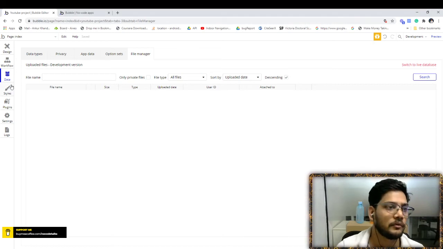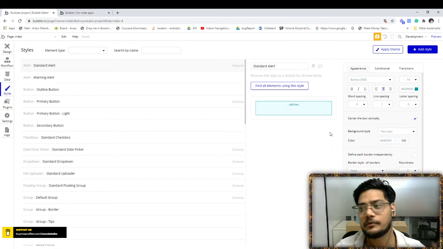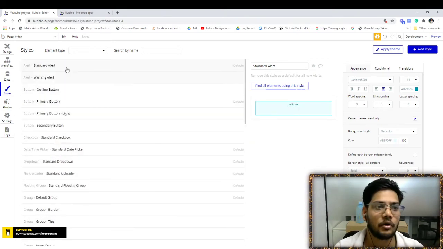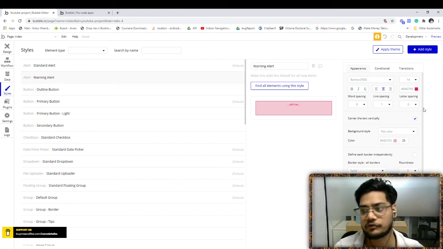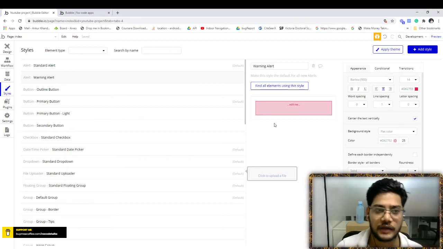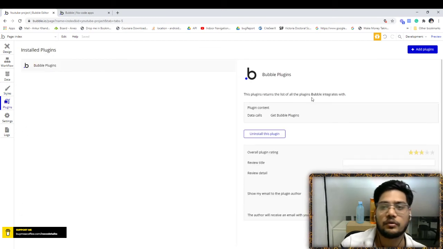This is style. This is the theme customization. You can customize everything. These are all the built-in elements. Basically, this is alert bar. This is second alert bar. You can even customize everything: color, its appearance, conditional. So everything you can customize. That we did in AppGyver, same with the plugin. So Bubble allows a lot of plugins.